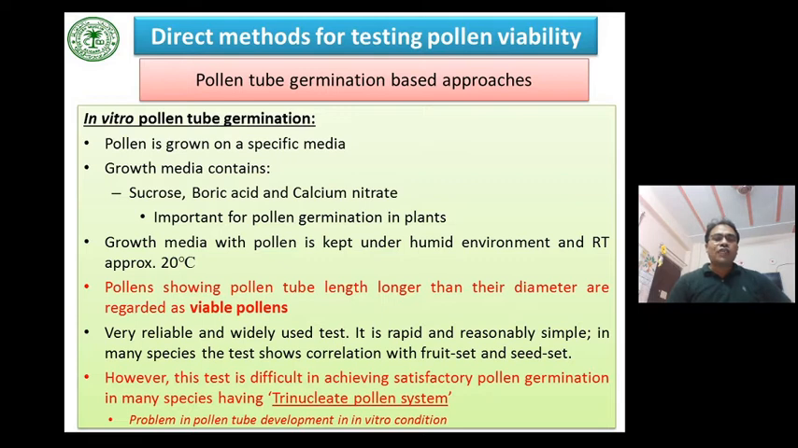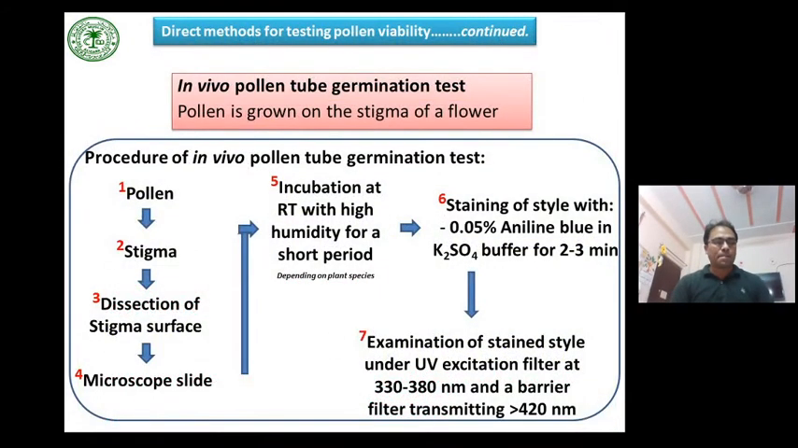Although it is a reliable and widely used test, it is difficult to achieve satisfactory pollen germination in many species having a trinucleate pollen system, where pollen tube development in in vitro conditions is problematic. In the in vivo pollen tube germination test, pollen is grown on the stigma of a flower, and this is a summary of the major procedure involved.